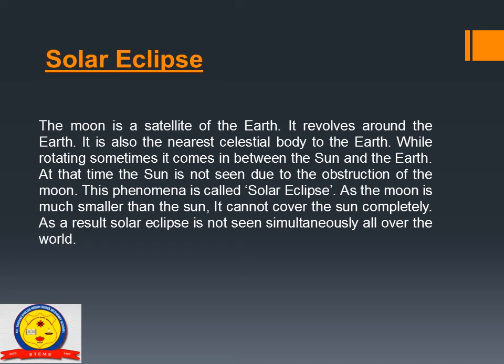This phenomenon is called solar eclipse. As the moon is much smaller than the sun, it cannot cover the sun completely. As a result, solar eclipse is not seen simultaneously all over the world.